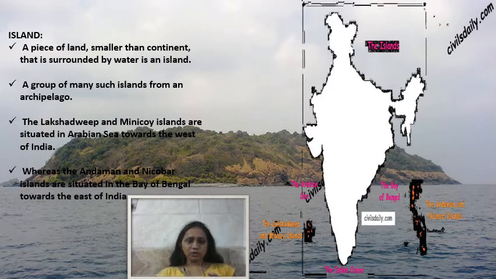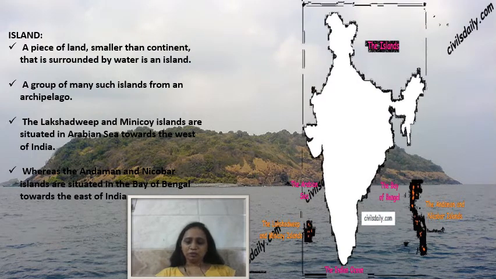So here, first we come to know what actually an archipelago or an island is. Island means a piece of land which is smaller than a continent but is surrounded by water. A group of islands is called an archipelago. So archipelago is a group of islands, that's why that term is used. And an island is a piece of land smaller than a continent but surrounded by water.